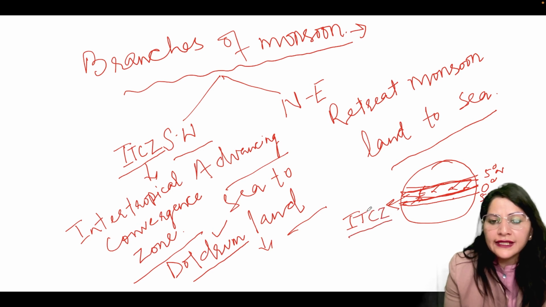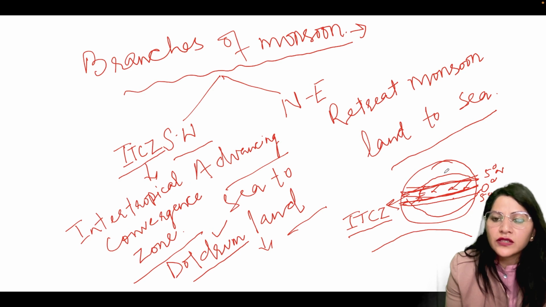And this ITCZ shifts with the apparent movement of the sun. All you know that when sun is in the northern hemisphere, this ITCZ shifts towards the north, and when the sun is in the southern hemisphere, it goes up to south. That is, it is shifting its direction towards the south here and towards the north here.